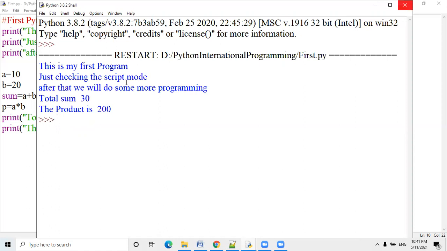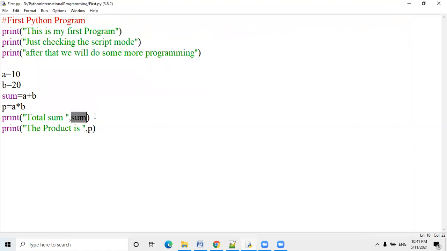Now the drawback of this program is that every time if I run this program 1000 times, it will produce the same output.